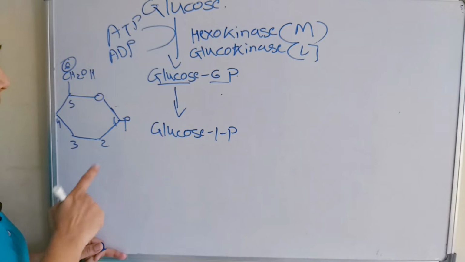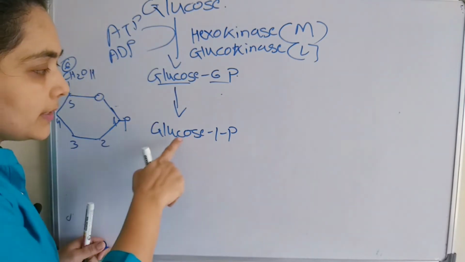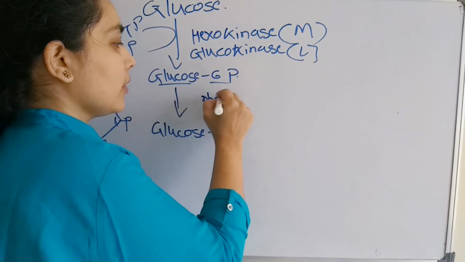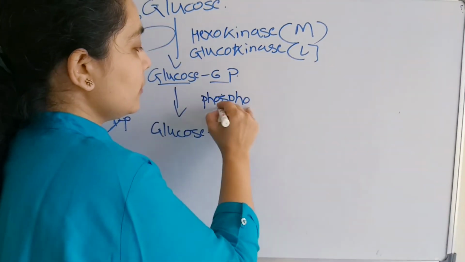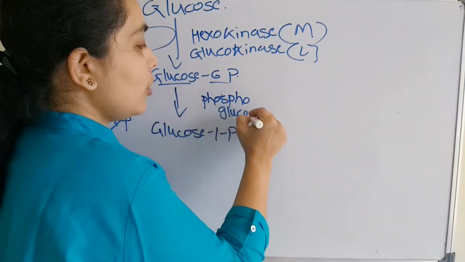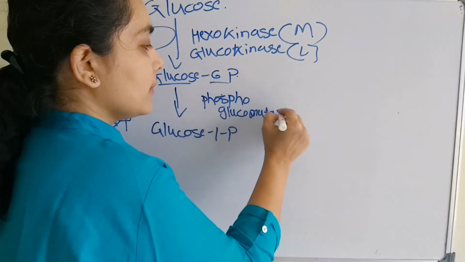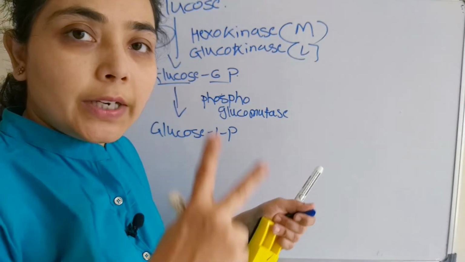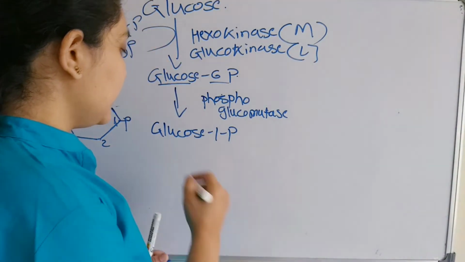This is the first carbon. So now the structure formed is glucose 1-phosphate, and the enzyme is phosphoglucomutase, which brings about the isomerization of glucose 6-phosphate into glucose 1-phosphate.